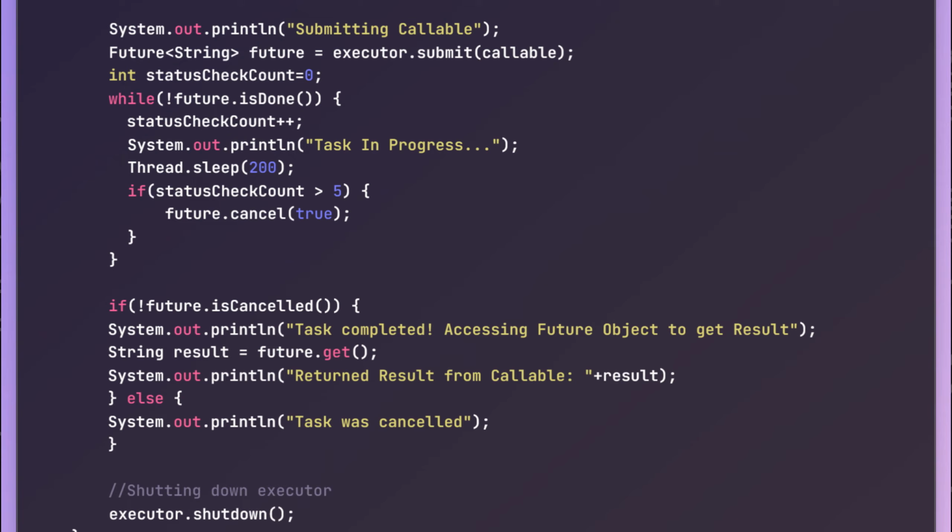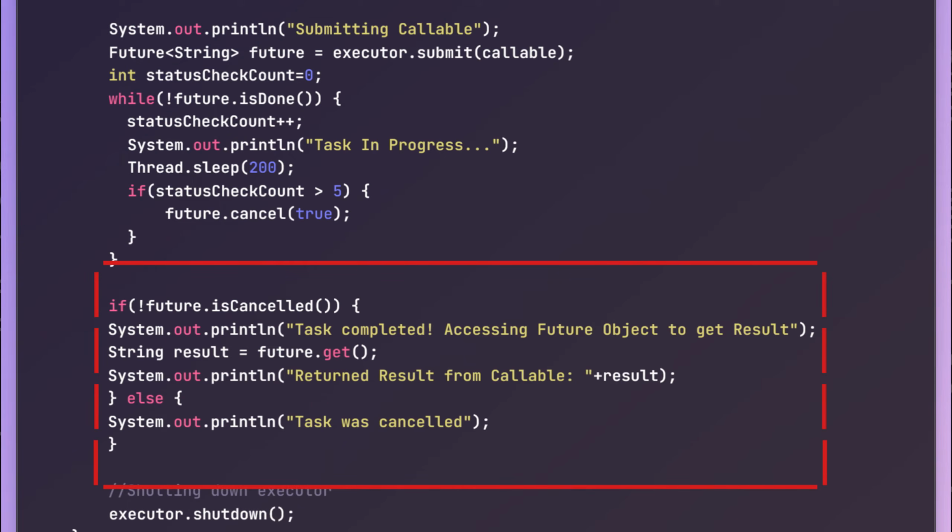So for that, we have written this logic and used the isCancelled method call. First we are checking if the future is cancelled. If it is not cancelled, that means it has been completed successfully. Then we are getting the result using future.get, storing it in a result variable and then printing it. Otherwise, if it is cancelled, then we are printing that the task was cancelled.